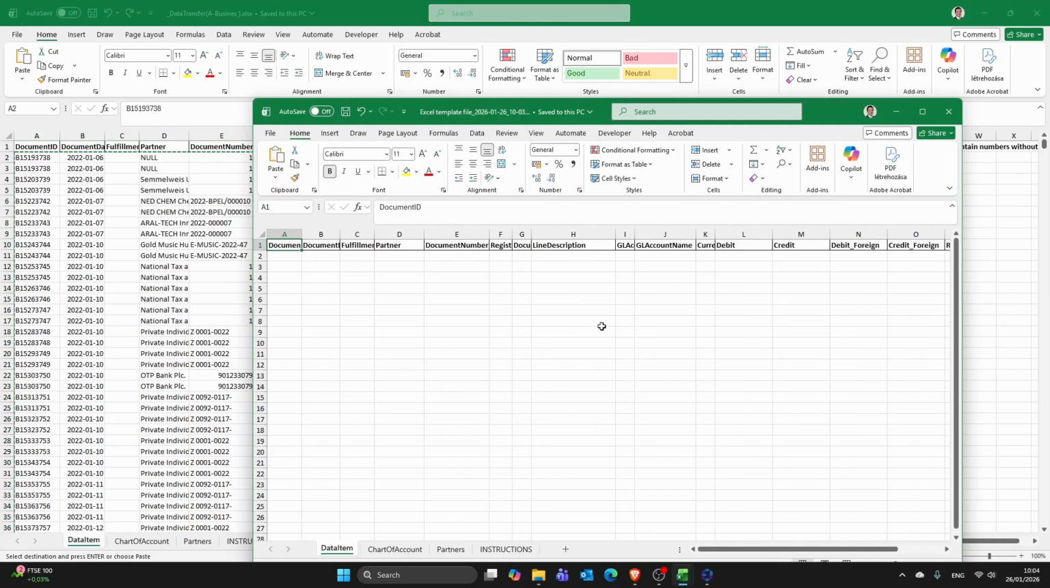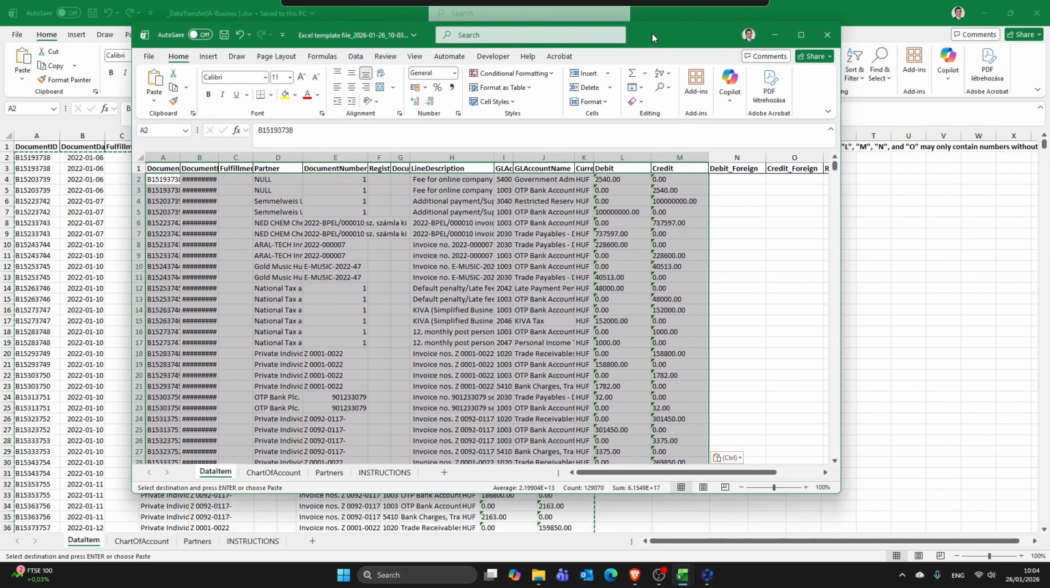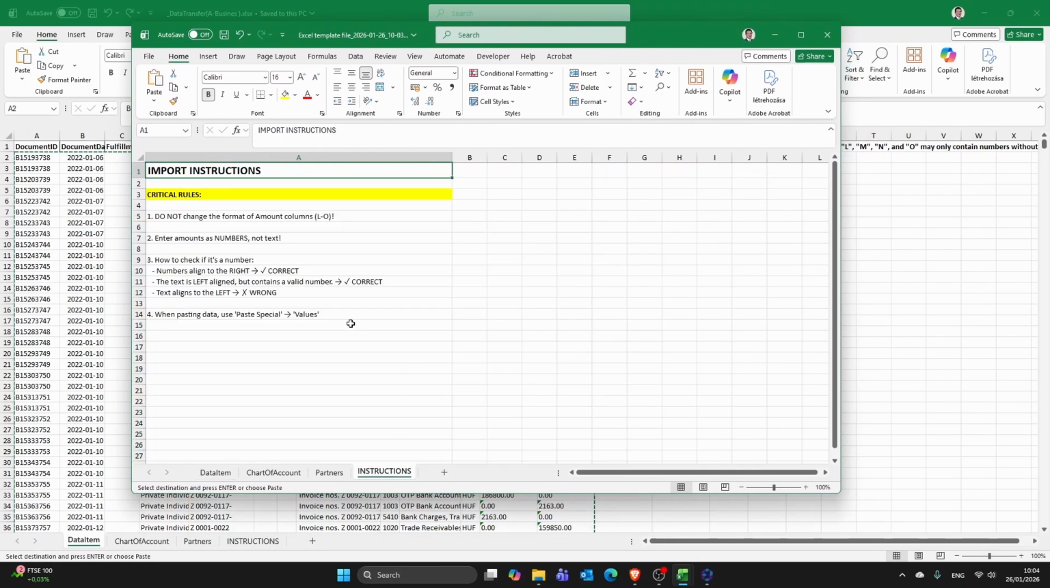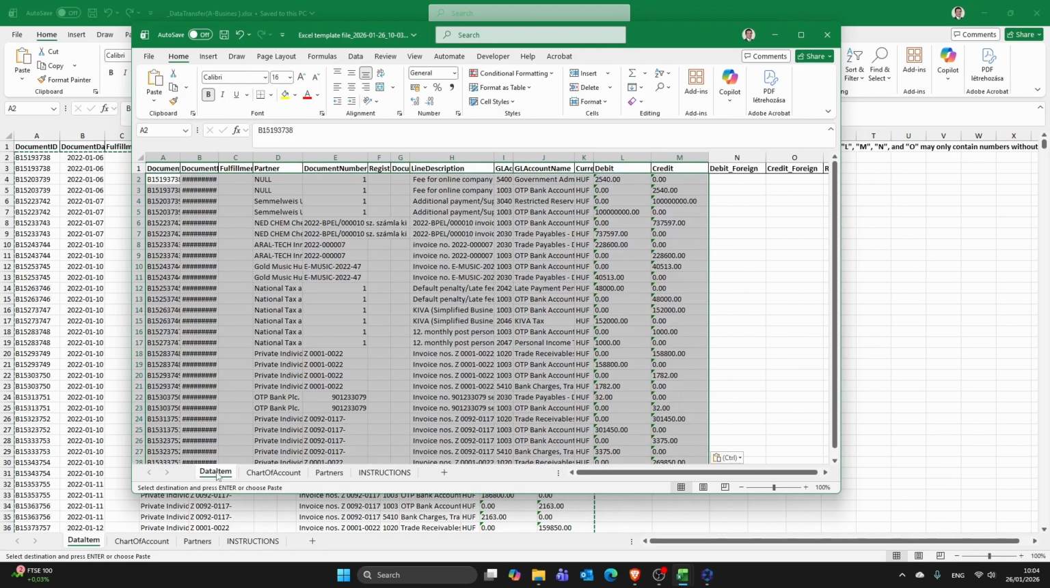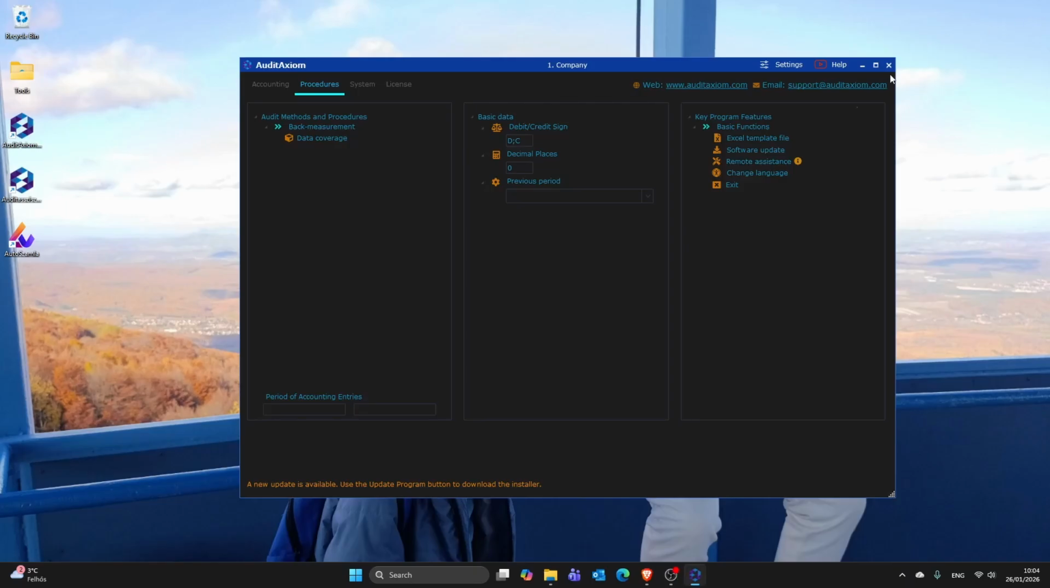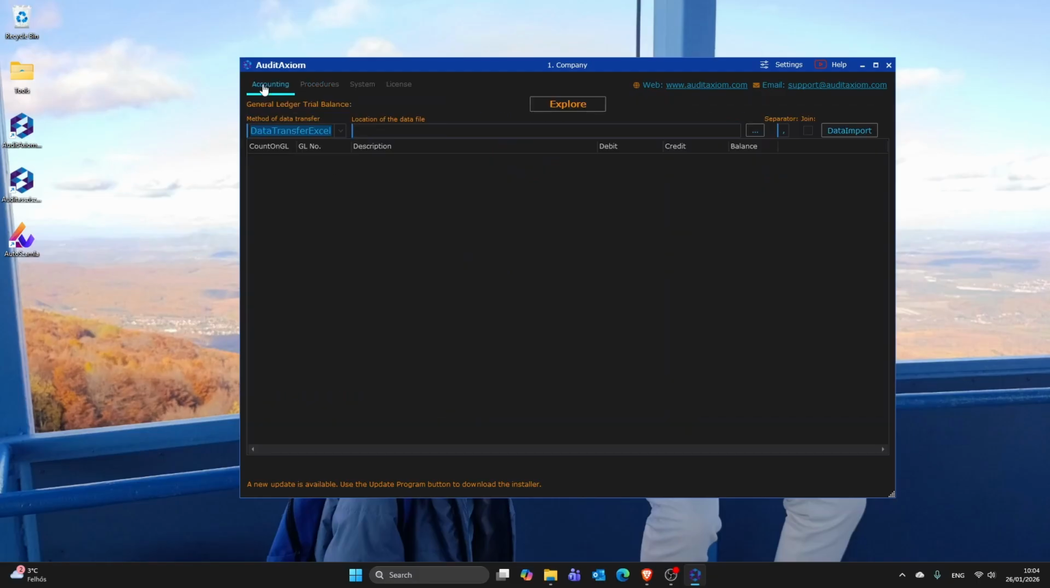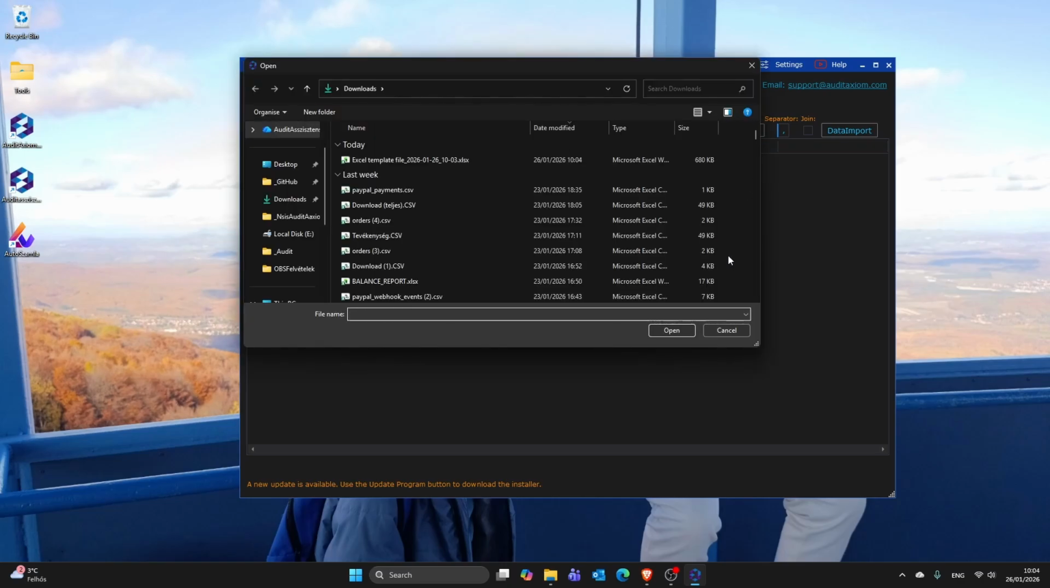I have made a detailed video about this process, so I will not go into it now, but I have included the link to that video in the description. I paste the accounting data according to the guidance shown here. Here I can specify the location of the Excel file, and then the data import can begin.